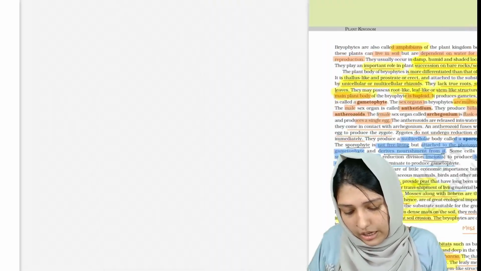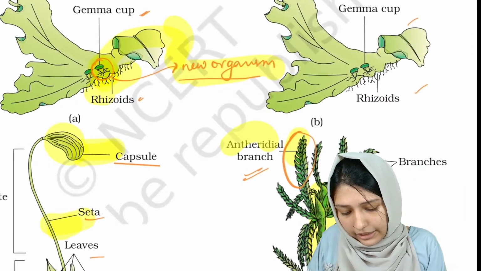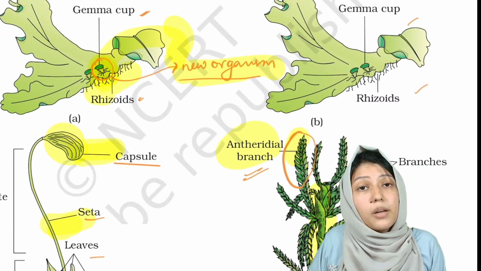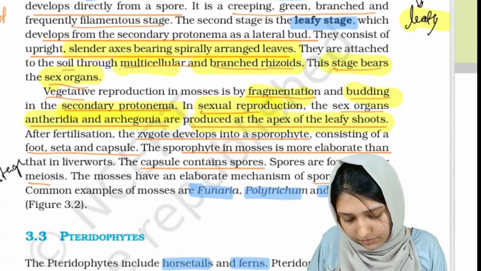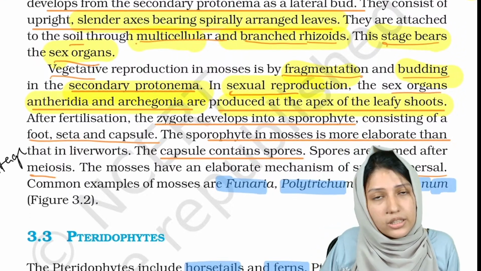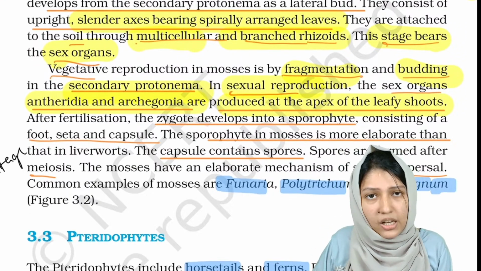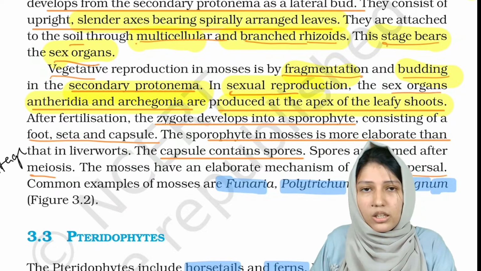Just see this: antheridia, archegonia. After fertilization, the zygote develops into the sporophyte, as we said. Then the sporophyte will undergo meiotic division, spore formation, and again gametophyte formation.